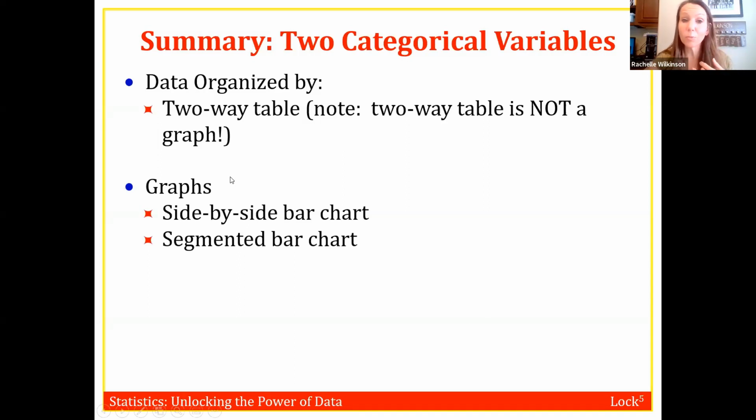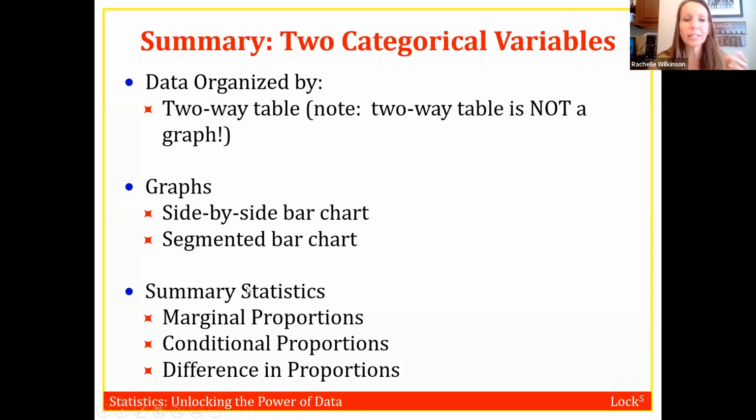The graphs that we would want to choose would be a side-by-side bar chart or a segmented bar chart. Those can be used interchangeably, so it doesn't matter which one you put. And then the summary statistics that we use are marginal proportions, conditional proportions, and difference in proportions.